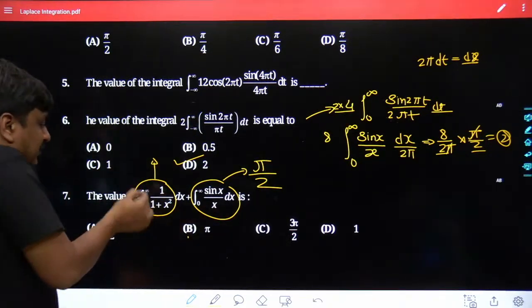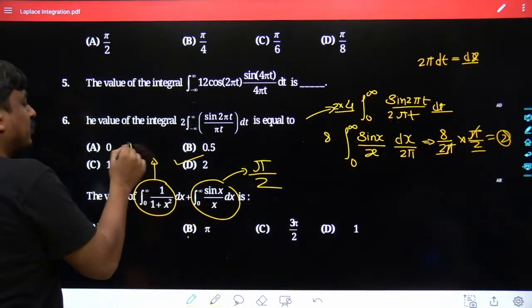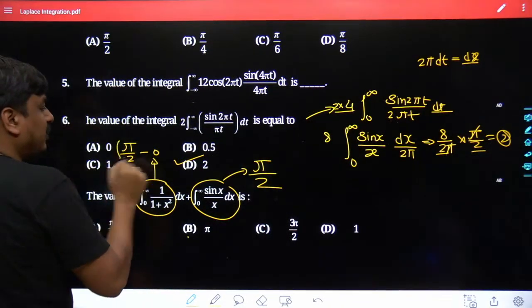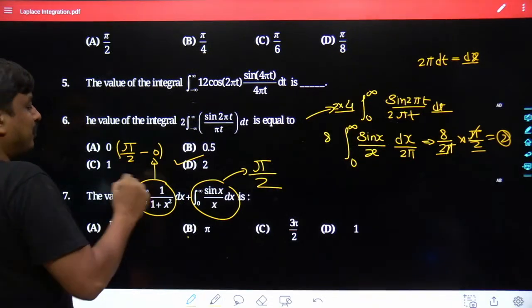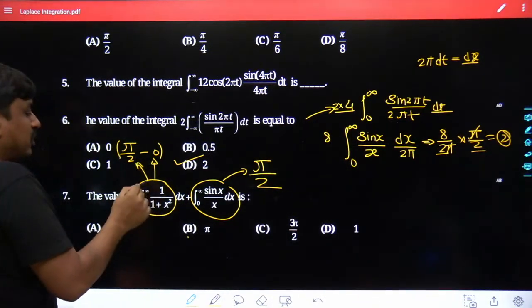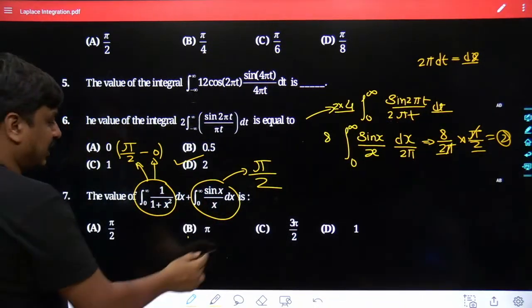Tan inverse of x, its upper limit would be infinity. In that case, it would become tan inverse of infinity. Tan inverse of infinity is simply equal to pi by 2, minus tan inverse of 0, which would be simply 0 itself. So at the end of the day, you are left with pi by 2 once you do the integration of this particular term, and similarly pi by 2 for the other term. So the answer is pi over here.